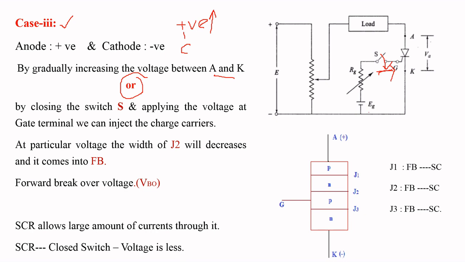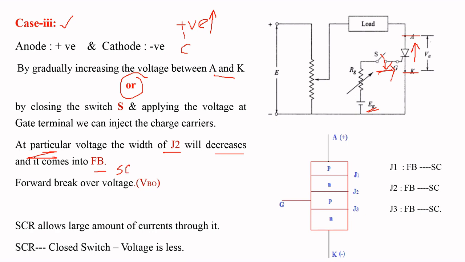By using this external voltage source, by injecting charge carriers while keeping the voltage between anode and cathode constant, or by opening this switch, we gradually increase the voltage between anode and cathode. At a particular voltage, the width of junction J2 decreases and it finally comes into forward bias, which acts as a short circuit.